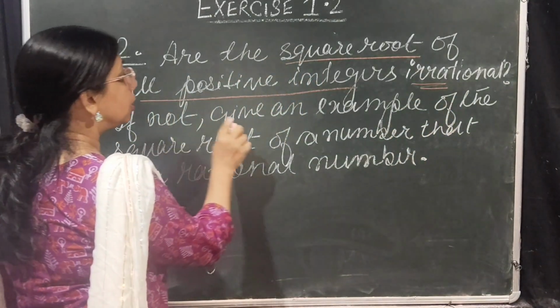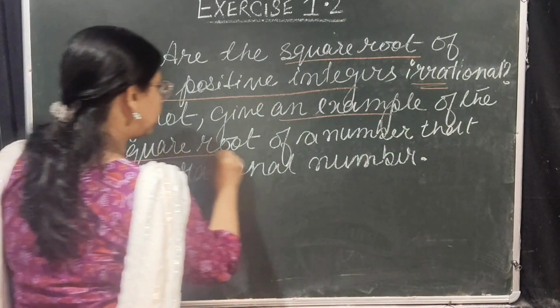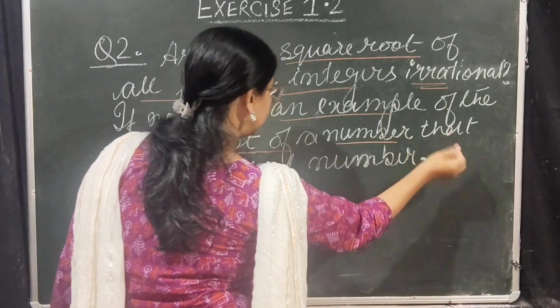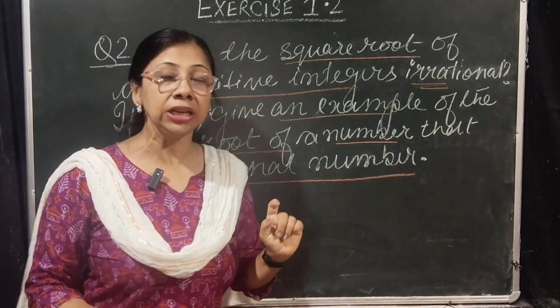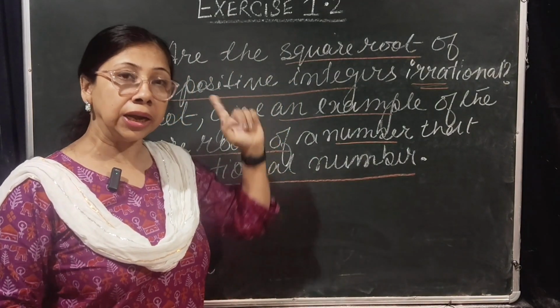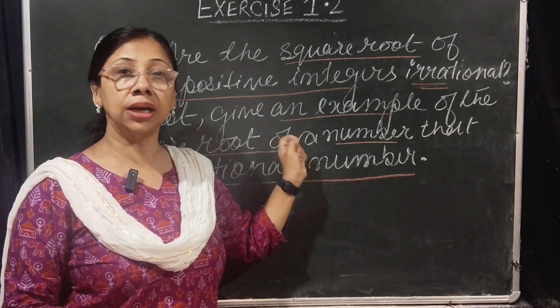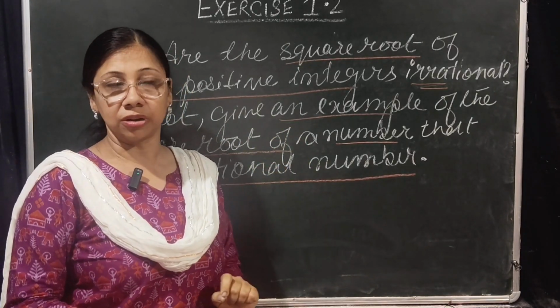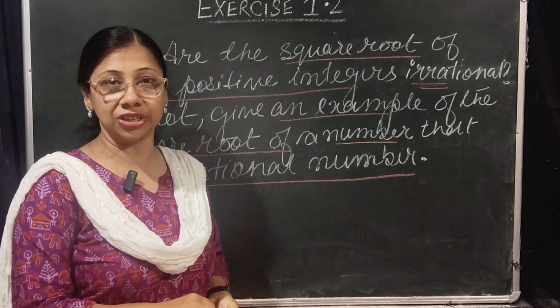If not, give an example of square root of a number that is a rational number. I am writing every question and underlining some of the words so that you also underline those words in your book, because these are the key point of any question.